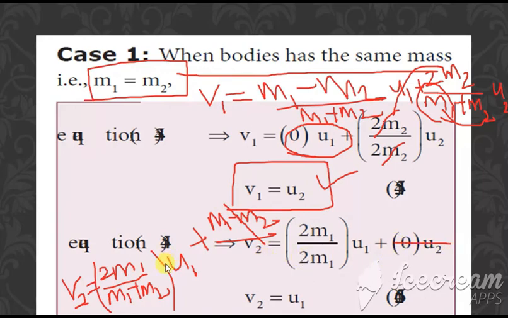Next, substitute m2 equal to m1 in the denominator: m1 plus m1 becomes 2m1, so 2m1 into u1 over 2m1. This gets cancelled, so we get v2 is equal to u1. So this is the second result. Clear? These are the two results of case 1, when the bodies have the same mass.